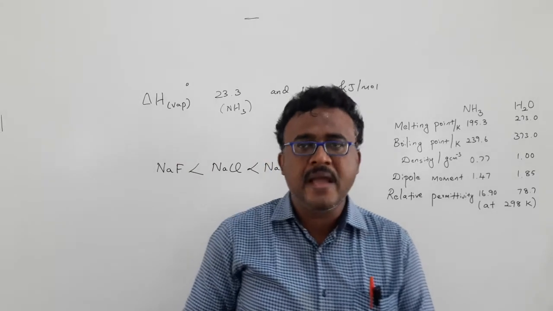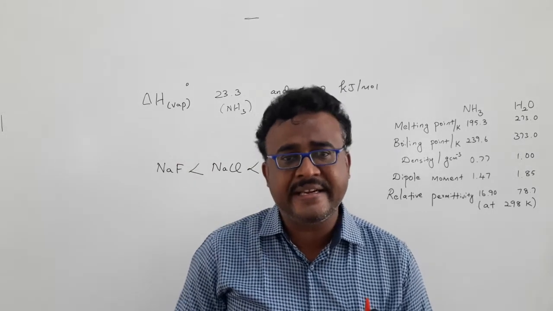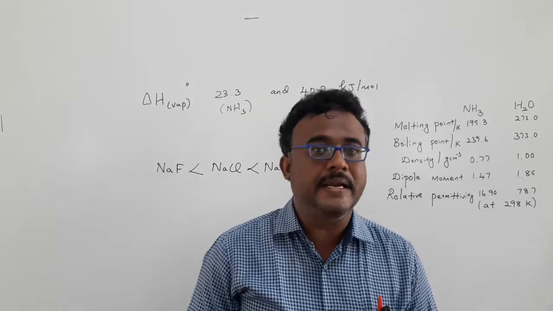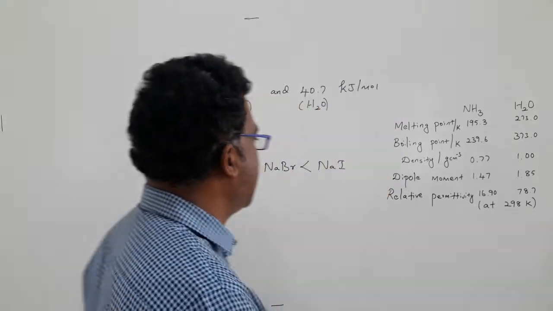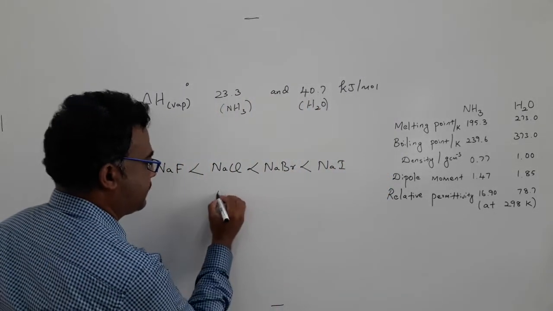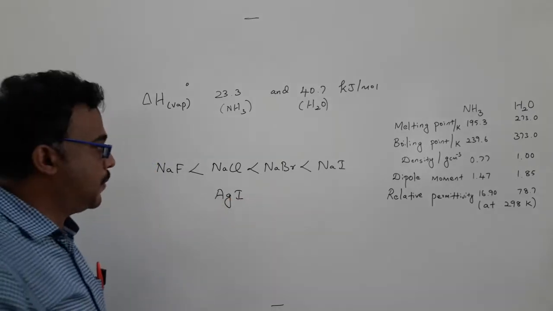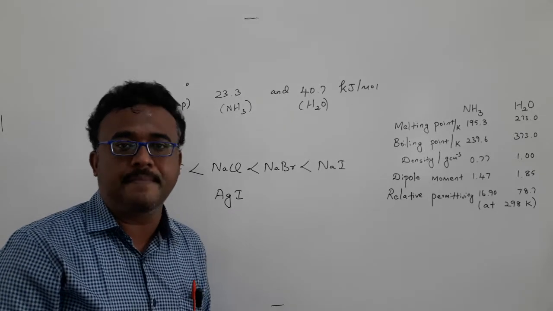At the same time, exceptionally, some ammonium salts such as nitrate, nitrite and thiocyanate are soluble in ammonia. Another interesting example is silver iodide. We know that it is only very partially soluble in water.